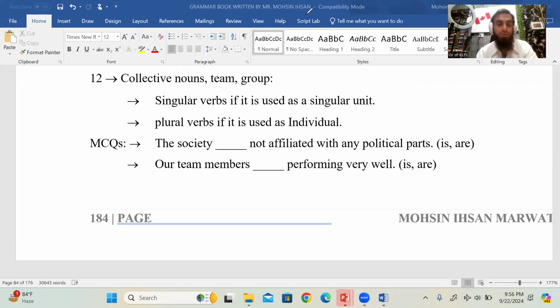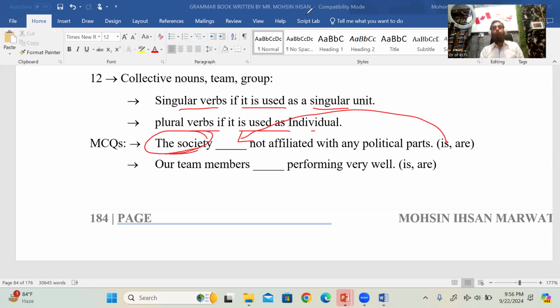Collective nouns. Collective nouns, team, group. You can see collective nouns in American grammar. We also write them with singular verbs if they are used as a singular unit, and plural verbs if they are used as individuals. The society. अब इसमें एक point है, you have to keep it in mind. The society is आएगा। Society में बहुत सारी चीजें और लोग हैं, but you have to use "is" because it means singular. But if you use with team, group, crowd, any word like members, players, participants, individuals, अगर कोई टीम के साथ मेंबर वर्ड वगैरह ये चीजें लगाएंगे,